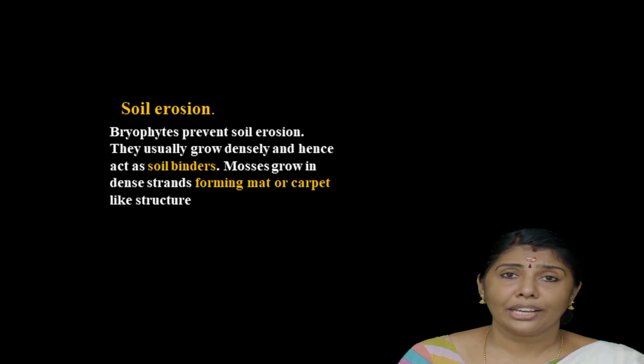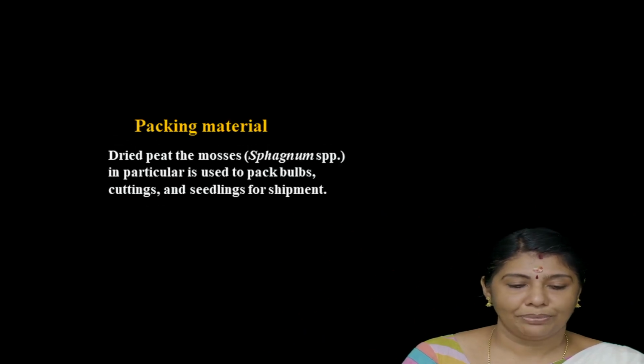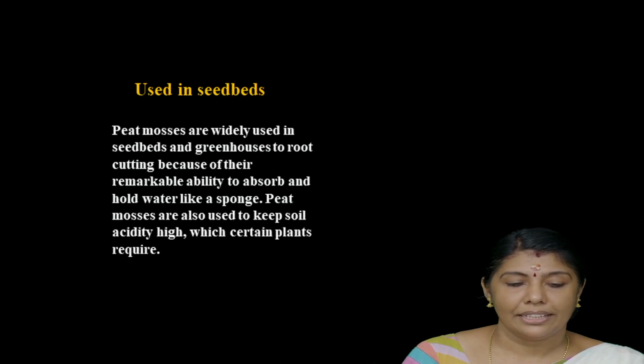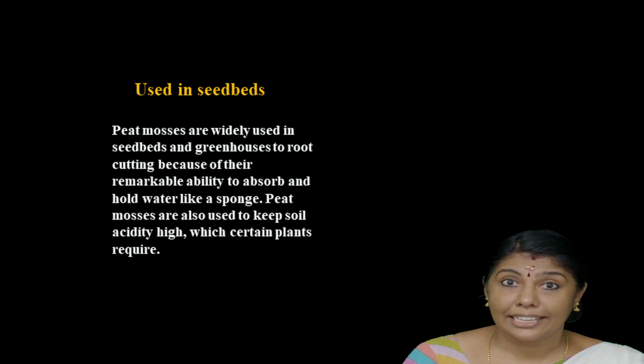Now, Bryophytes also have economic importance. They protect from soil erosion. They usually grow densely and act as soil binders, forming a mat or carpet, and thus prevent soil erosion. They also act as packing material. Dried peat, from mosses like Sphagnum species, is used to pack bulbs, cuttings and seedlings for shipment. They are widely used in seed beds and greenhouses to root cuttings because of their remarkable ability to absorb and hold water like a sponge.